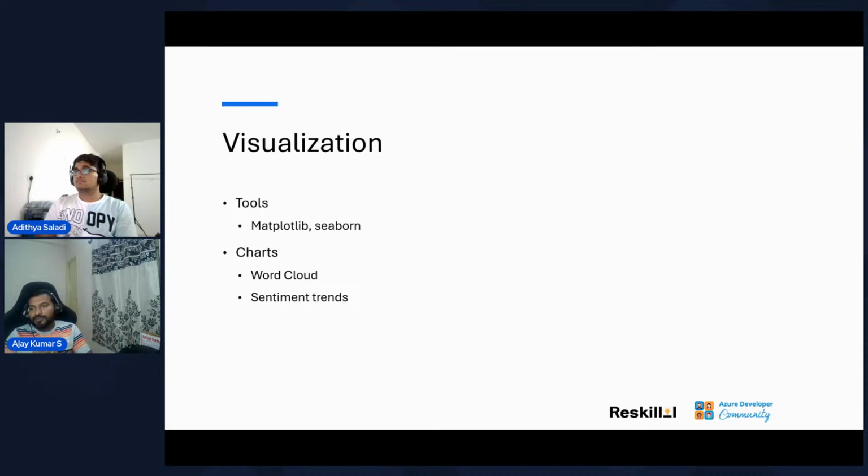For example, within charts, you can have sentiment trends in the form of a word cloud, right? Or maybe showing the trends, like whether there is a positive or a negative trend. We will show something with the word cloud for you with the visualization, again with Seaborn, right? So these are different stages which we will be doing as a part of the pipeline.